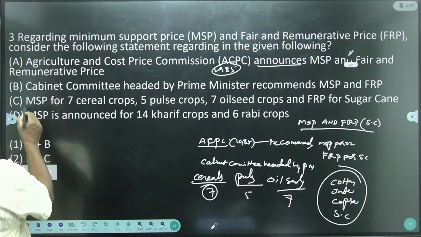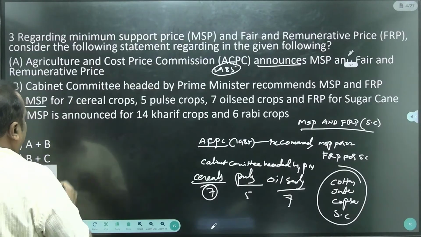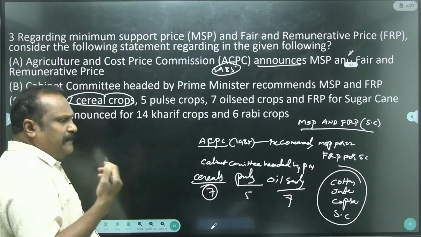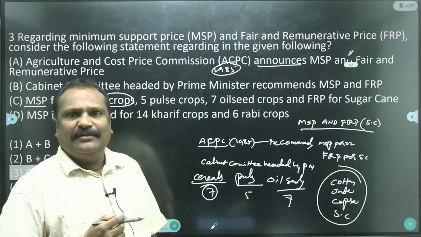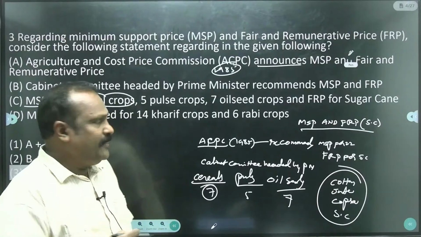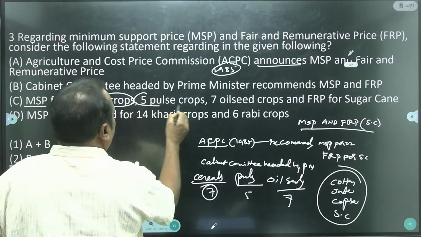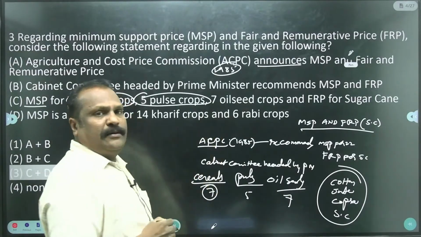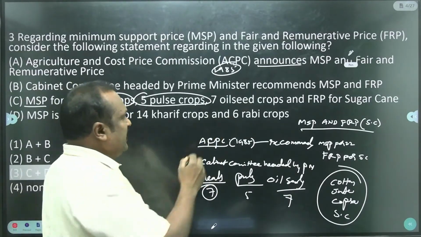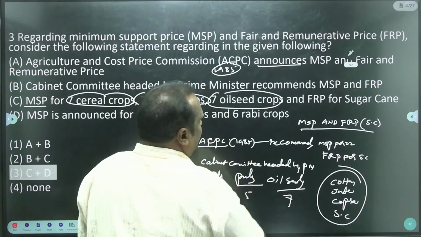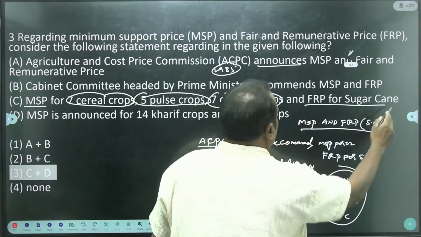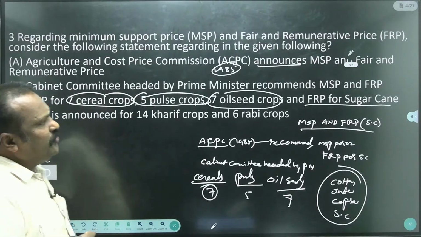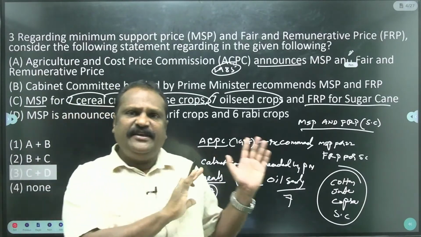And the third statement: MSP for 7 cereal crops. Cereals means paddy, wheat, maize, or jowar. This is considered as cereals. And 5 pulse crops means dal, moong dal, urad, then oil seeds, and fair and remunerative price for sugar cane. So MSP is given for these crops.